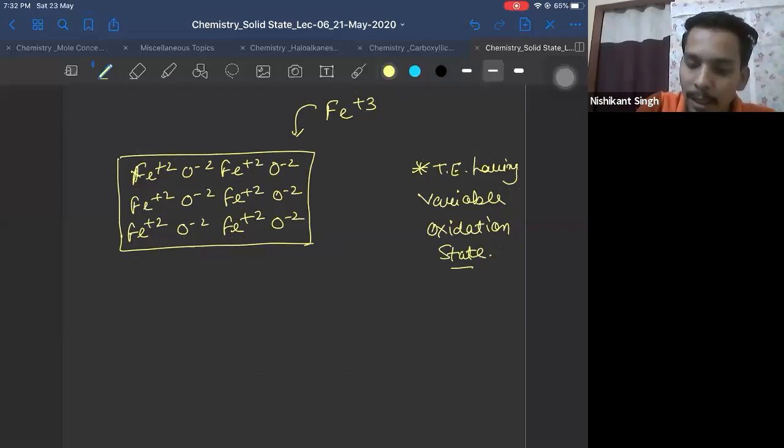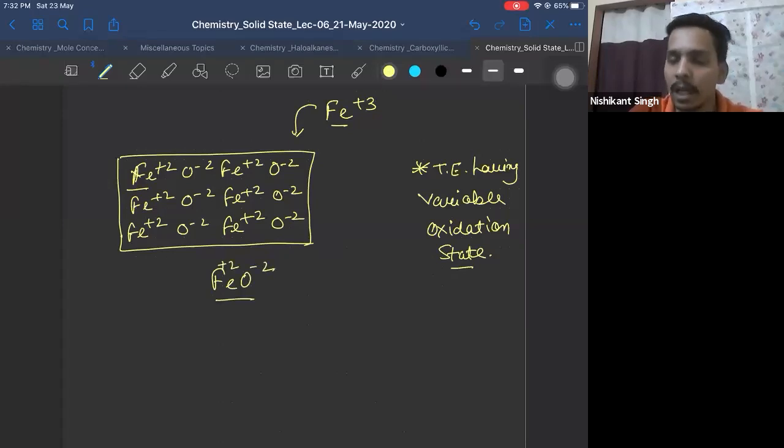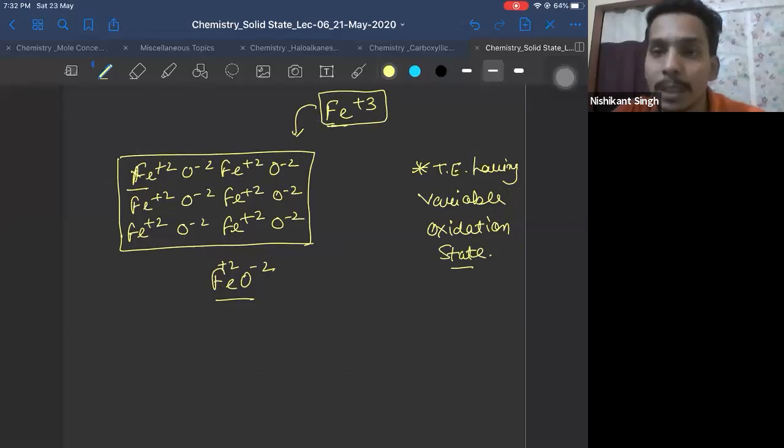For example, iron can show +2 also. Iron can show +3 also. So if iron oxide crystal, that means +2, minus 2, this crystal, if it is treated with Fe plus 3 ion, if it comes in contact with Fe plus 3 ion, then what will happen?